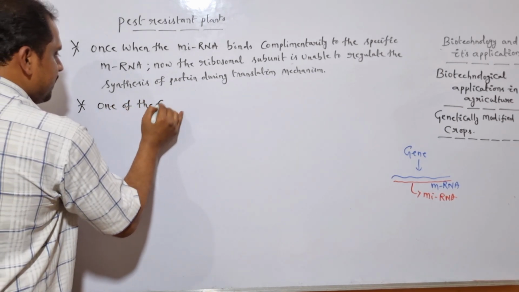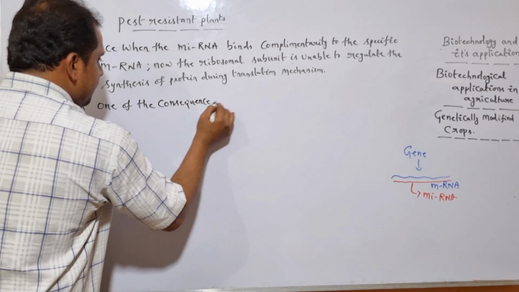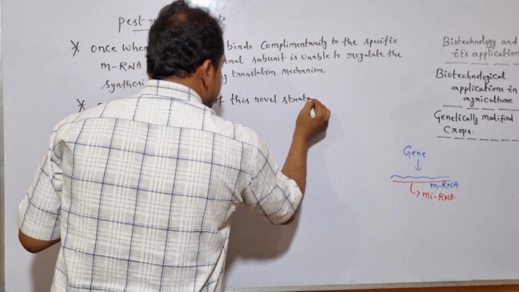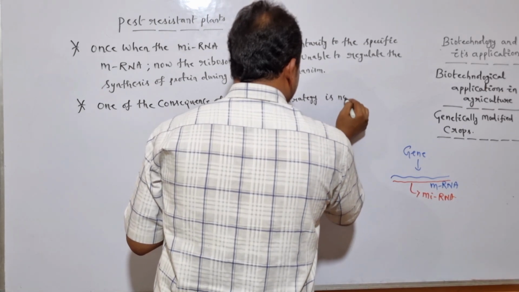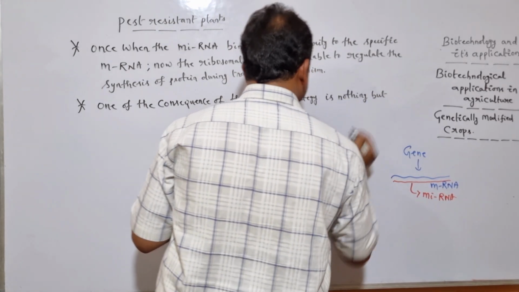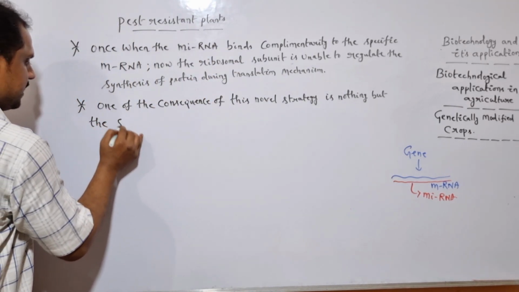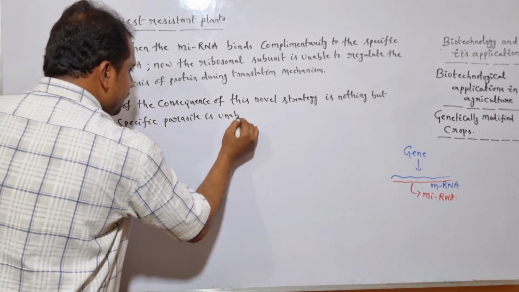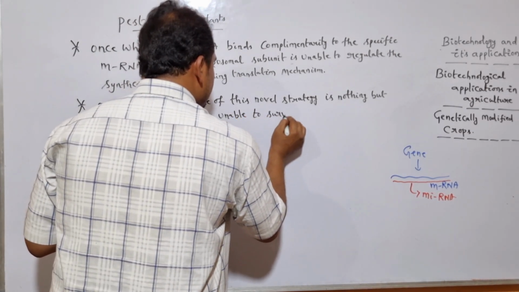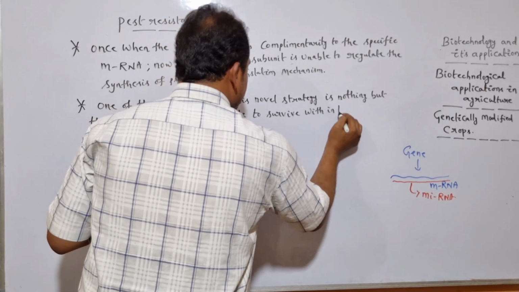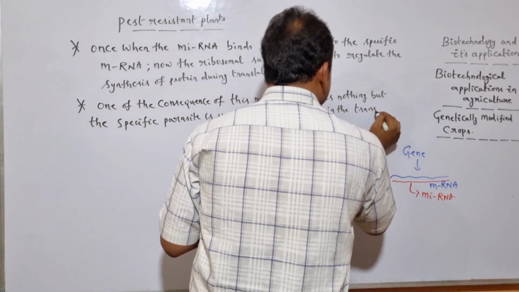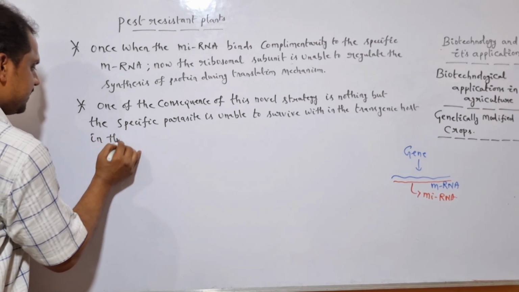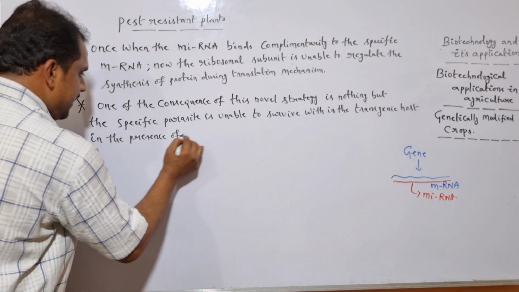One of the consequences of this novel strategy is that the specific parasite is unable to survive within the transgenic host in the presence of the interfering RNA.